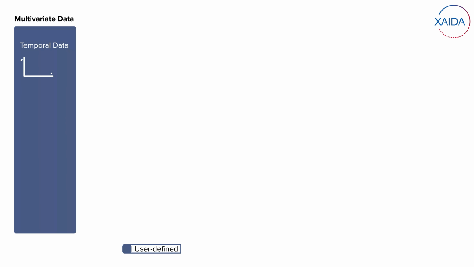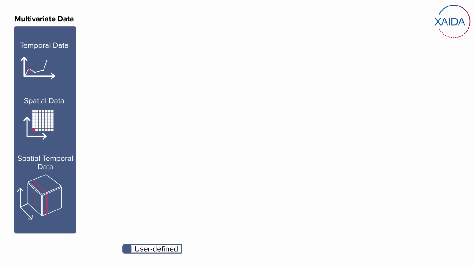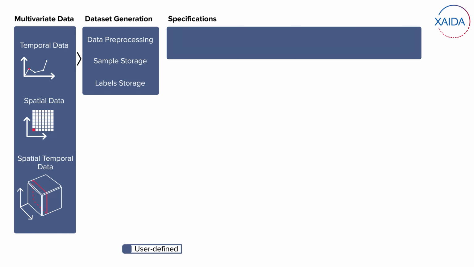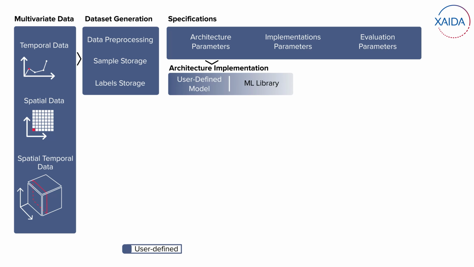AIDE is designed for the multidimensional structure of geoscience data, including temporal series, spatial maps, or spatial-temporal cubes. Given a dataset and the experiment specifications, AIDE lets you test a wide range of models, from classical ML to state-of-the-art deep learning architectures, and even integrate your own architectures and loss functions.